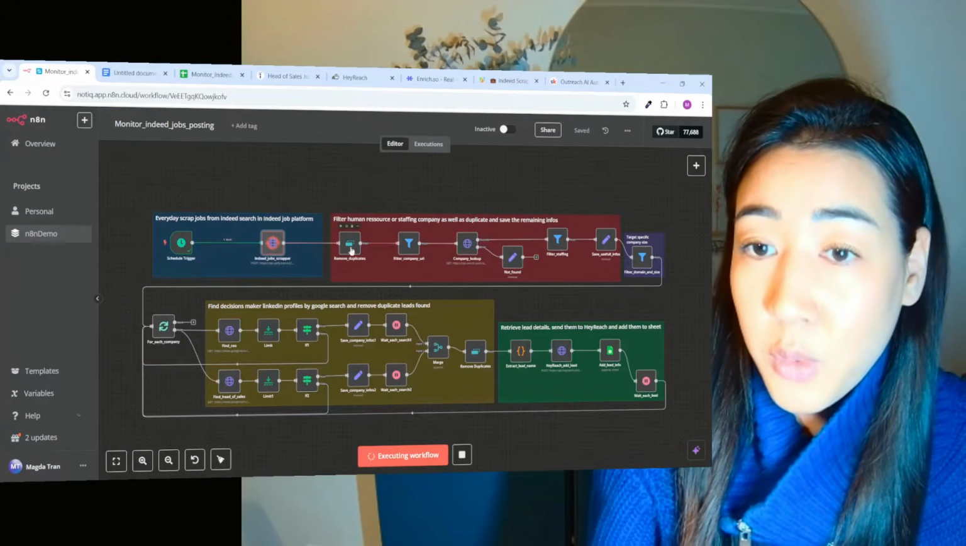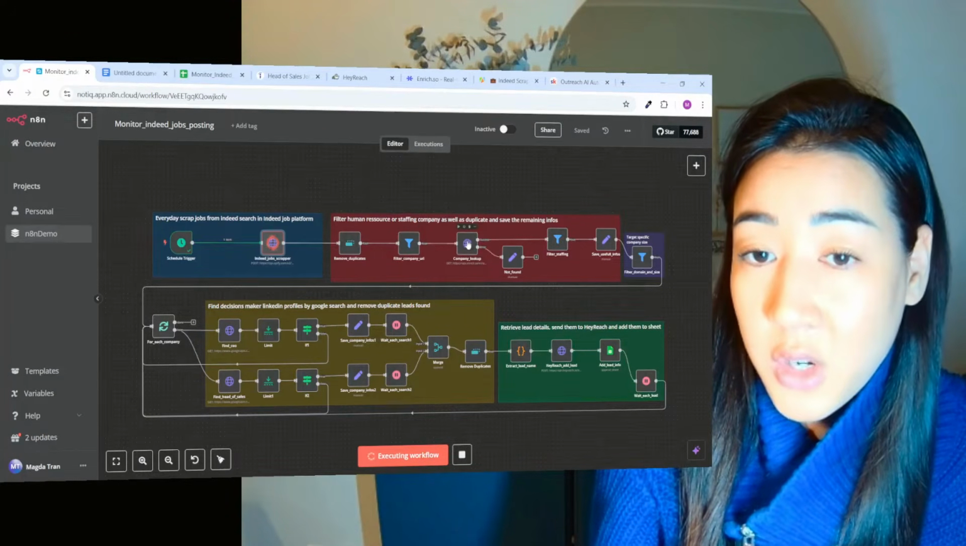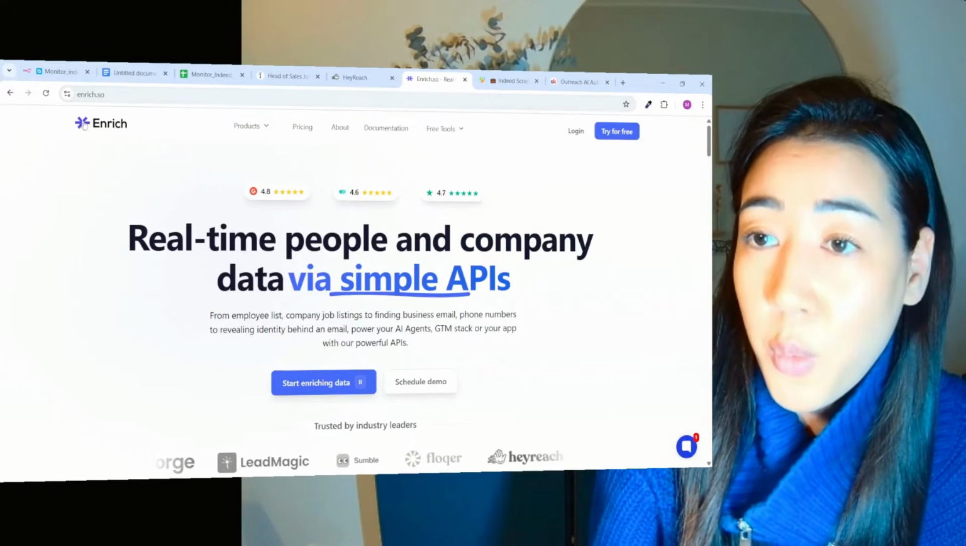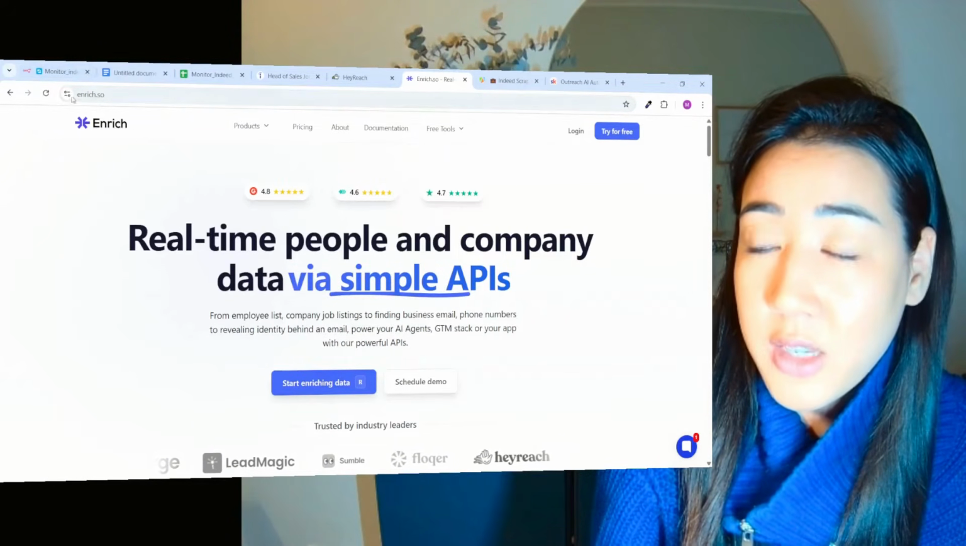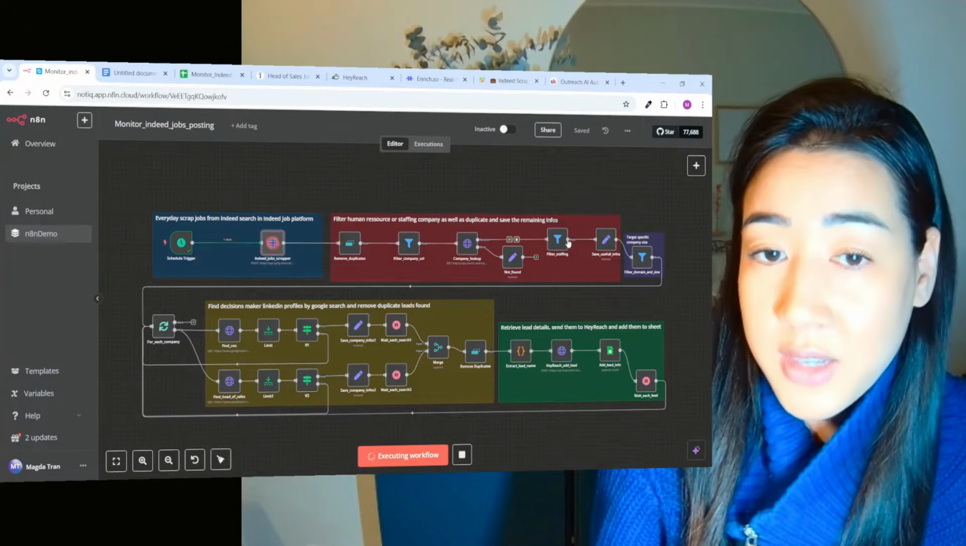In the next step here, we're going to remove duplicates, we're going to filter out companies, and then we're going to do an extra company lookup right here using something called enrich.so. And why we do that is because enrich.so is going to give us the industry of the company so that we can filter out the staffing companies.